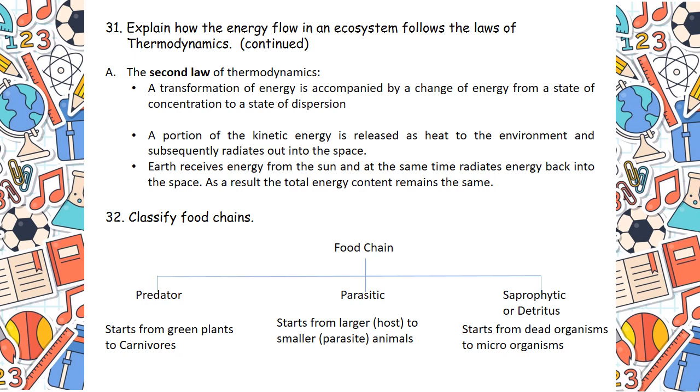They derive their food and nourishment from these dead organisms, and they convert this organic matter into inorganic matter and mix it up in the soil to be used up by the plants again. So whatever I have given, the classification, these 3 points, if you can remember the language, I think is quite sufficient for you as you are in standard 10. More details obviously are needed, but in the higher classes.